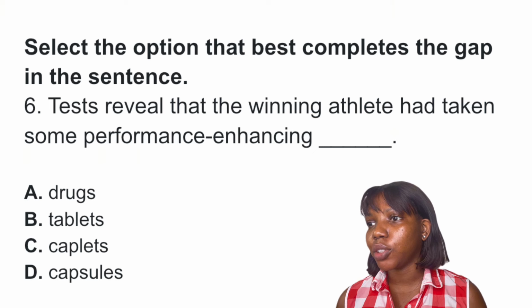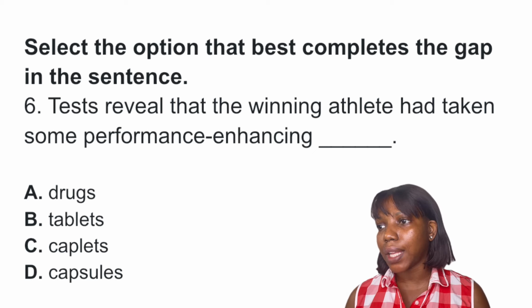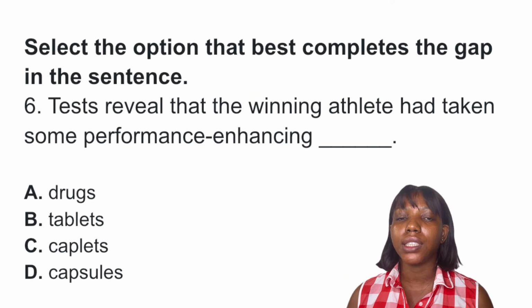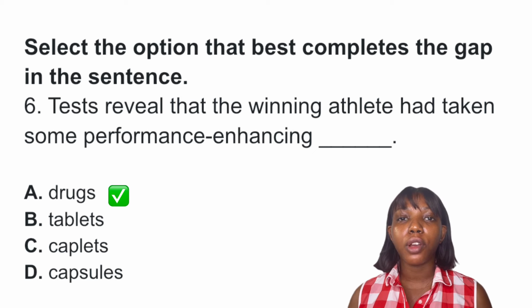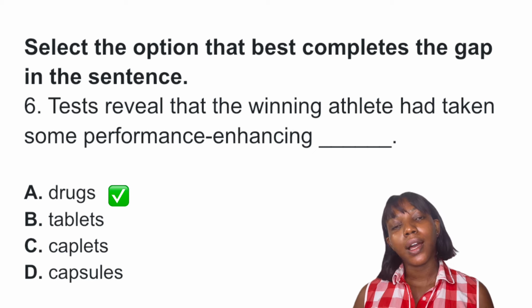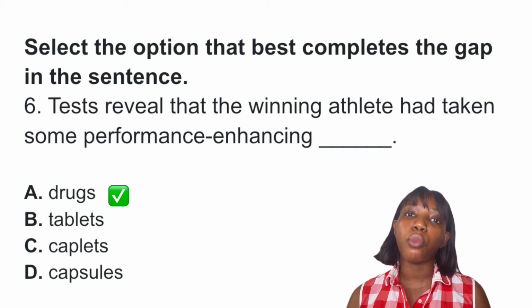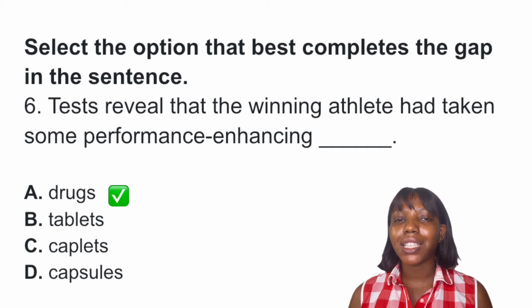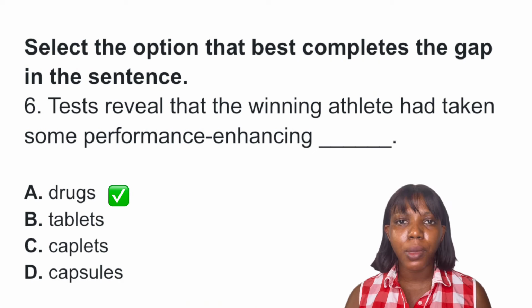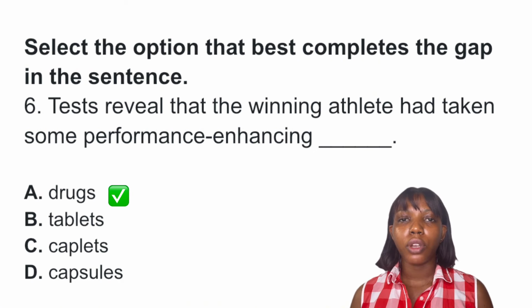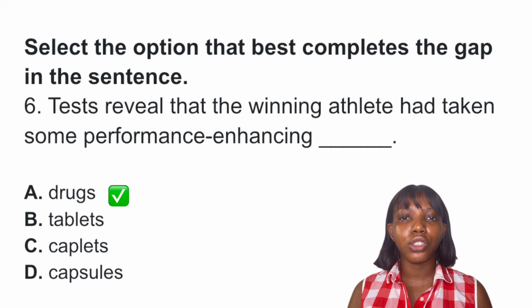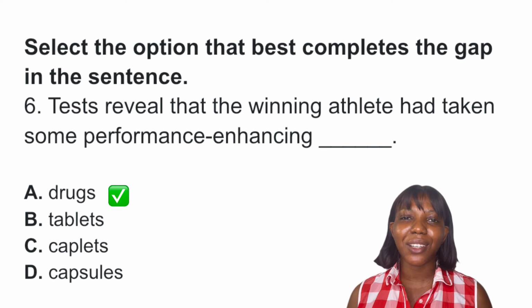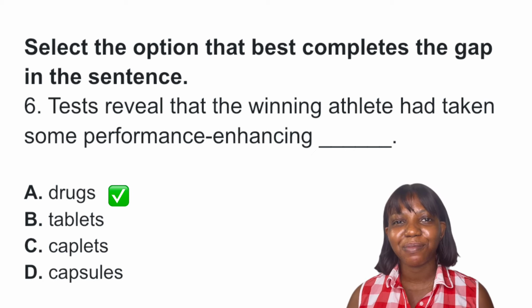Question 6. Tests revealed that the winning athletes are taking some performance enhancing dash. The best answer to this question is option A, drugs, because the context talks about substances taken to perform well, to perform effectively. And the standard phrase for this is performance enhancing drugs. When you take a look at other options, you see that they are talking about specific forms of medication, capsules, tablets. So the best answer to this question is definitely option A, drugs.